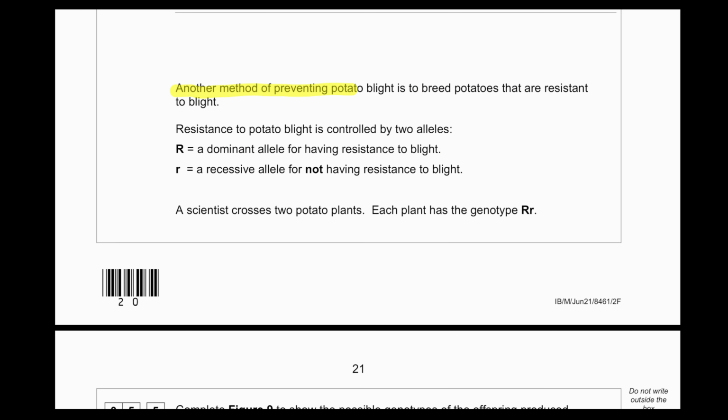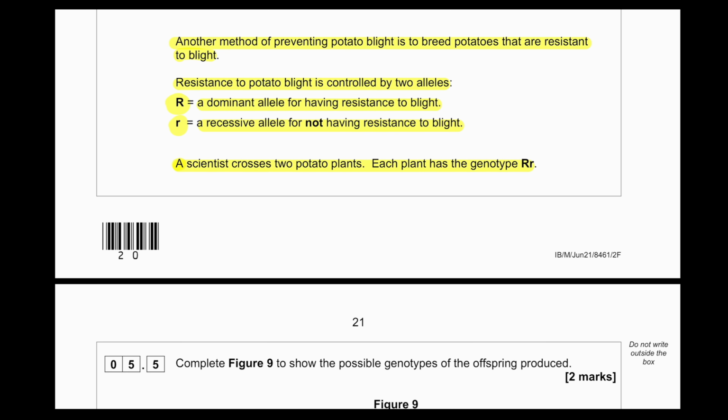Another method of preventing potato blight is to breed potatoes that are resistant to blight. Resistance to potato blight is controlled by two alleles. Capital R, a dominant allele for having resistance to blight. Small r, a recessive allele for not having resistance to blight. A scientist crosses two potato plants. Each plant has the genotype capital R and small r. So they are heterozygous. This particular potato will be resistant to potato blight.